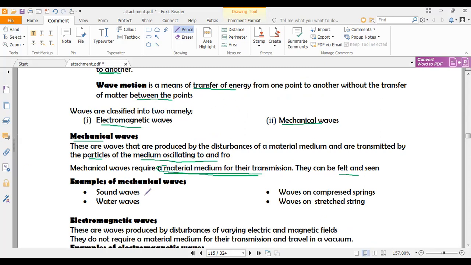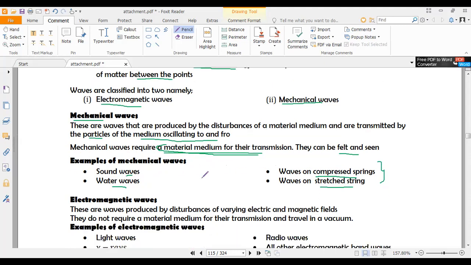Some of the examples of mechanical waves: we have sound waves, they are mechanical; water waves are mechanical; waves in compressed springs and waves in stretched strings. All these ones require a material medium to be transmitted.